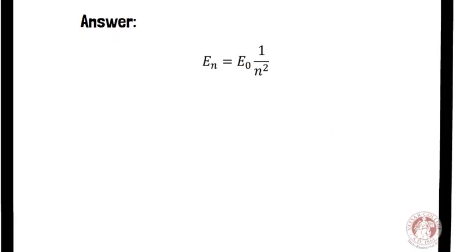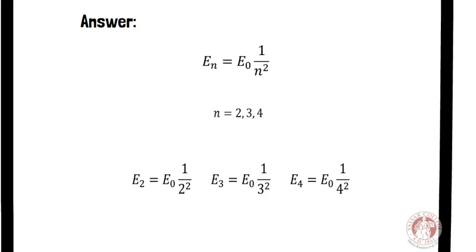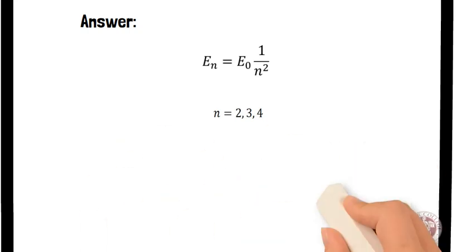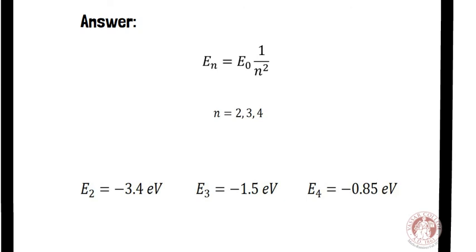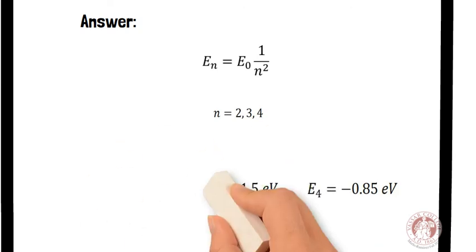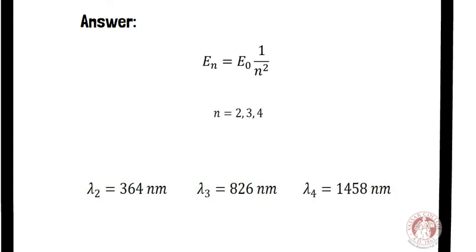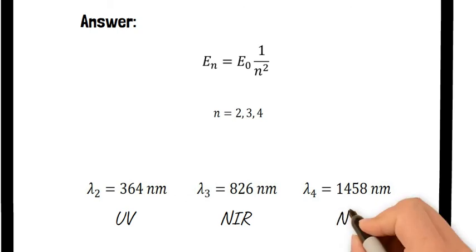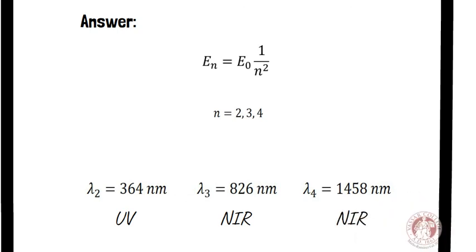Answer. We know that the general equation for the calculation of the energy of any orbital is the following. As we need the first 3 excited states, we use the values of n as follows. Then, the calculated values of the excited states are the following. If we calculate the wavelengths that correspond to these excited states, we see the following. We see that the calculated transitions range from the ultraviolet to the near-infrared, reproducing some of the results studied in the previous video.